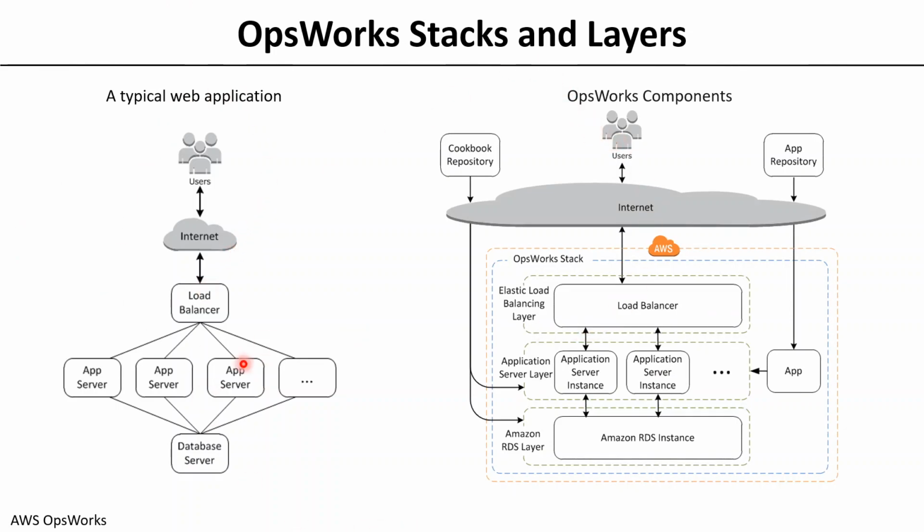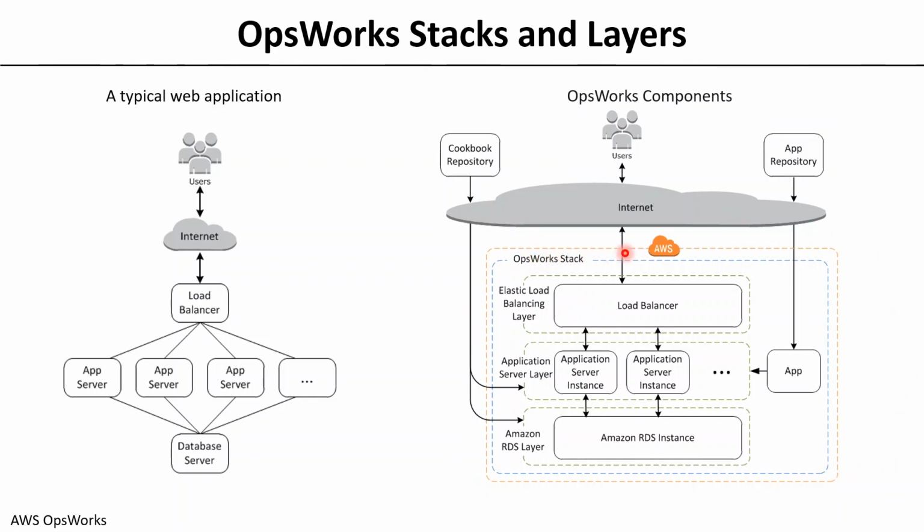So if I had to segregate these things in terms of stacks and layers, just to have a better understanding about these terminologies, because stacks and layers are very key components of your OpsWorks, and you have to understand the stacks and the layers. So if I have to identify those stacks and the layers here, you can see that the entire orange color is an AWS environment.